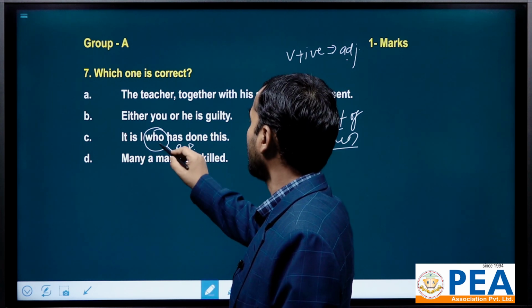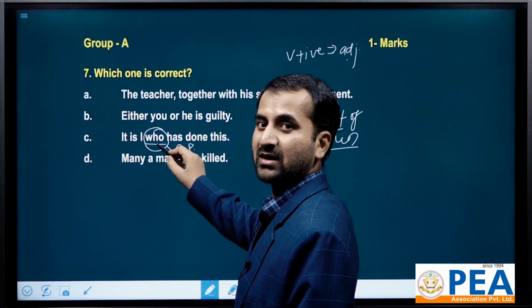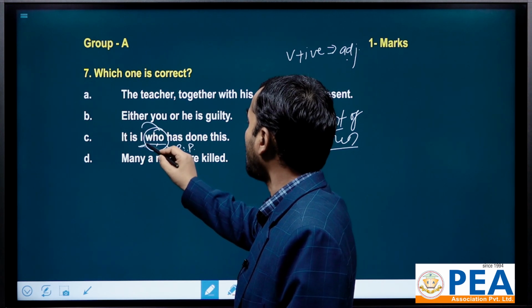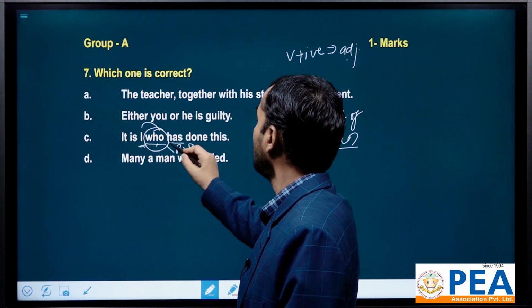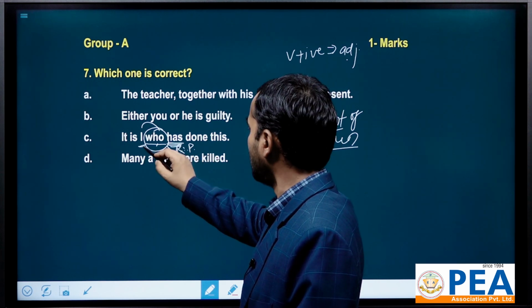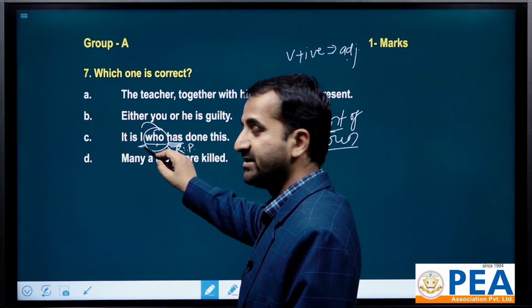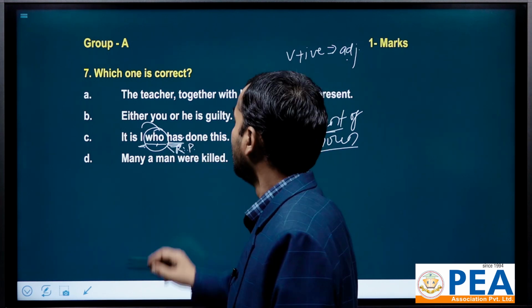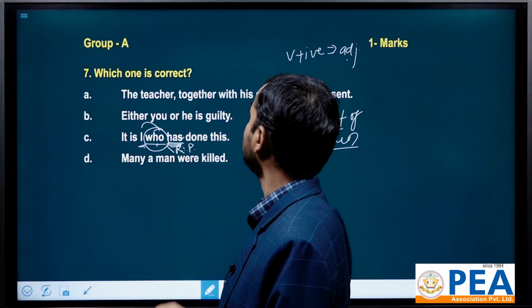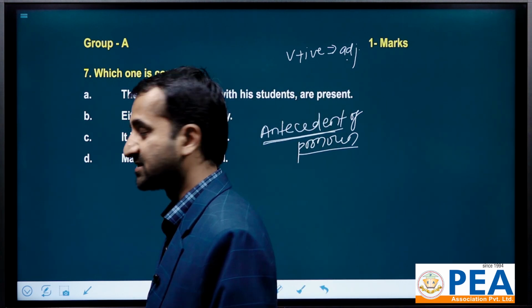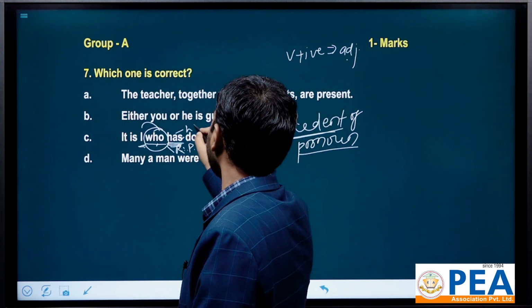When we find the relative pronoun here, before it is given I, and according to this subject our verb comes. So according to I, what does it take? I takes have, not has. It is I who have done this. That has could have been have.